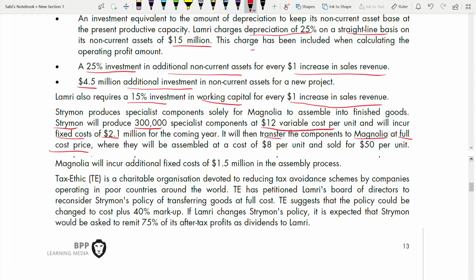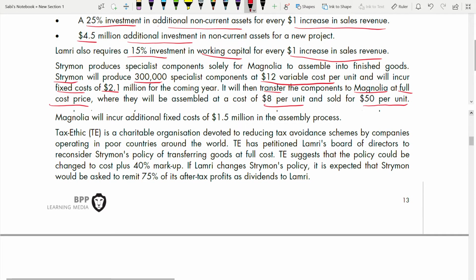The components go to Magnolia, where they'll be assembled at a cost of $8 per unit. So for Magnolia, the variable cost will be 8 per unit, and they'll be sold for 50 per unit. So the selling price is also 50 per unit. Units have been given as 300,000. Magnolia will incur an additional fixed cost of 1.5 million in the assembly process. So for Magnolia, the fixed cost is 1.5 million.